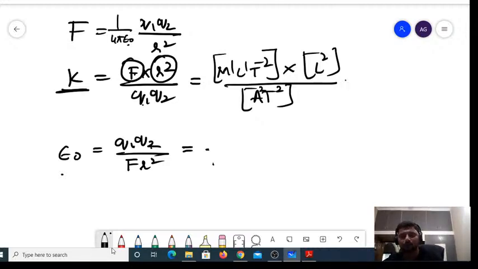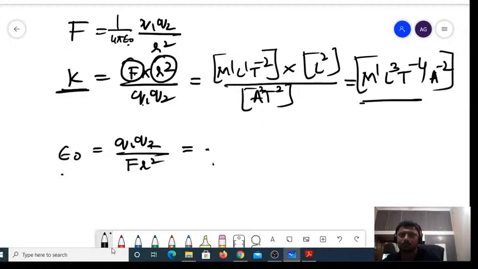If you simplify this, L power 1 and L power 2 becomes L power 3, M power 1 remains as it is, T comes to the numerator and becomes T power minus 4, and A power minus 2. This is the dimensional formula for K, the electrostatic force constant.